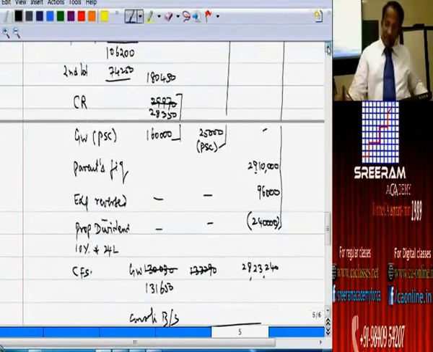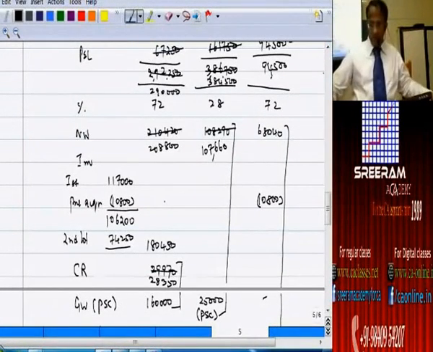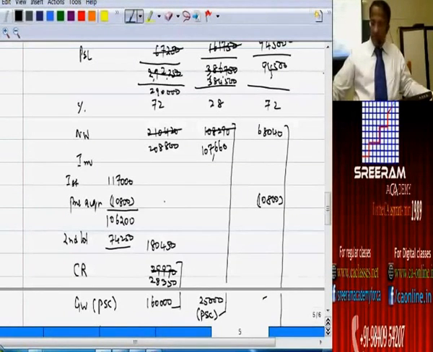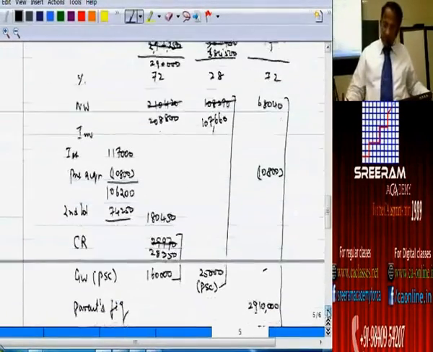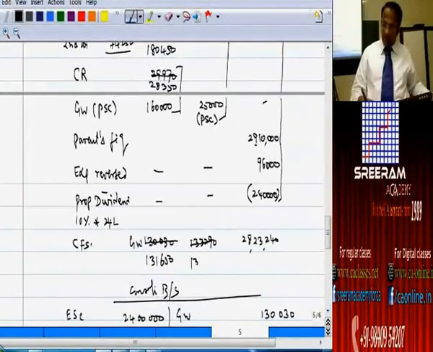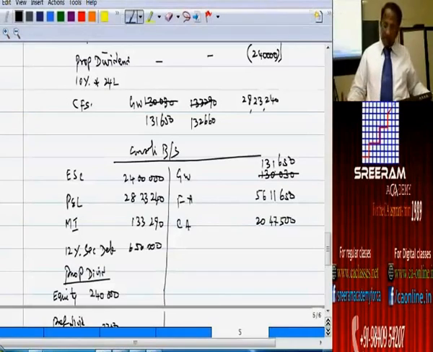What will be this figure? Just see. Correct?